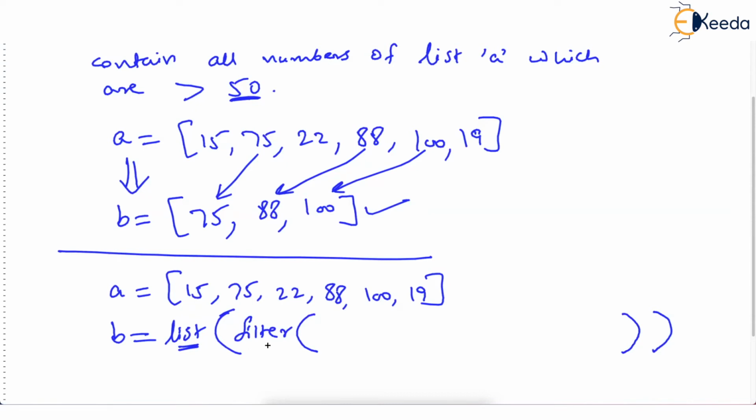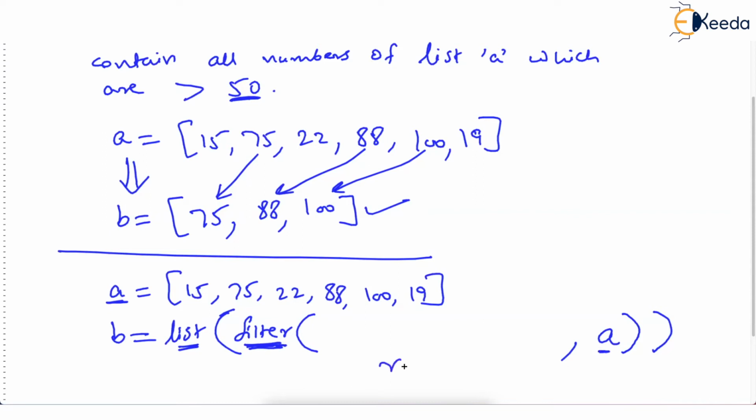But we are filtering values from which list? Come again. We are going to filter out the values from which list? We are going to filter out values from list A. Okay, here we go. The last parameter is A. Before that, comma. So we have decided that we are going to filter out the values from list A.